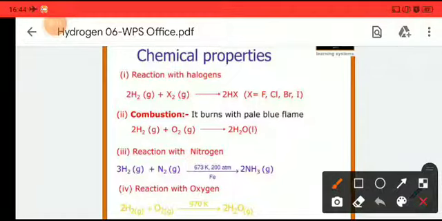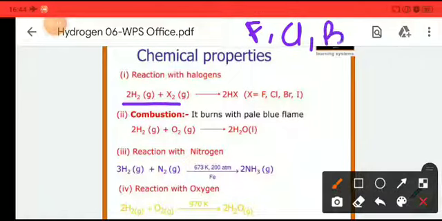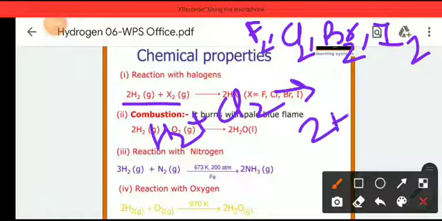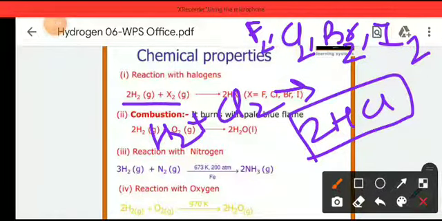When hydrogen reacts with a halogen, the halogens being fluorine, chlorine, bromine, iodine and astatine, and astatine is a radioactive element. We know that all halogens are diatomic in nature, meaning they exist as F2, Cl2, Br2 or I2. When hydrogen reacts with any of the halogens, it forms HX. For example, when hydrogen reacts with chlorine, H2 plus Cl2, it forms 2HCl. HCl is hydrochloric acid, or we can say hydrogen chloride gas.